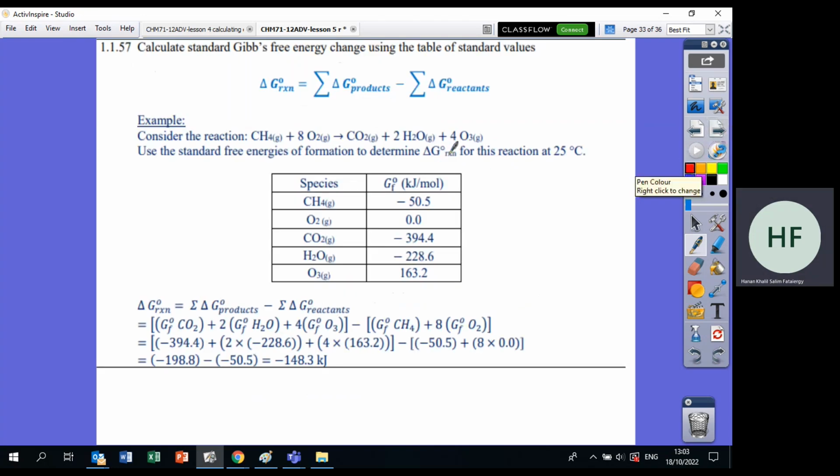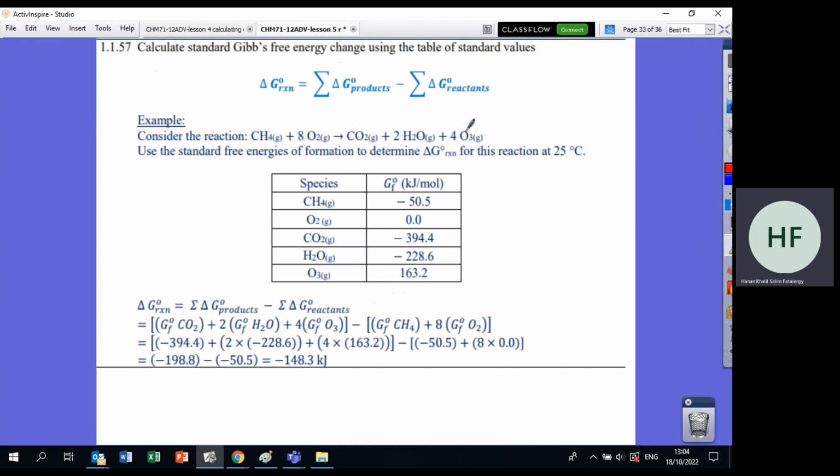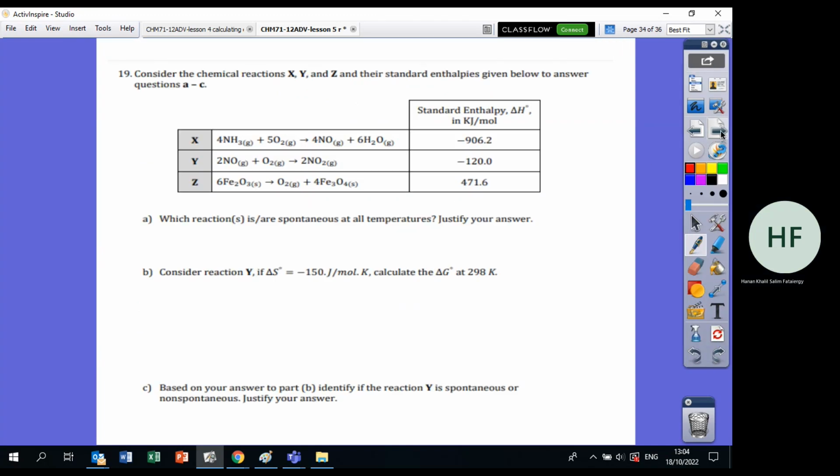Same thing here, we do G of the products minus G of the reactants. Remember CO2 is here, H2O should be multiplied by 2, O3 should be multiplied by 4, O2 multiplied by 8 is already 0 because we cannot make it. CH4 is minus 50. Pause the video and do the question.